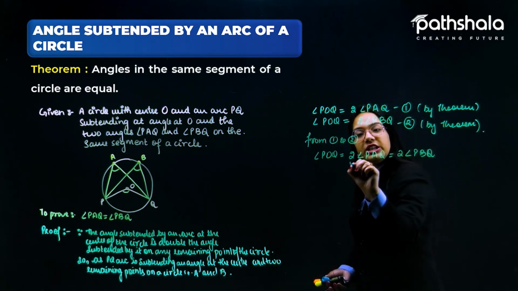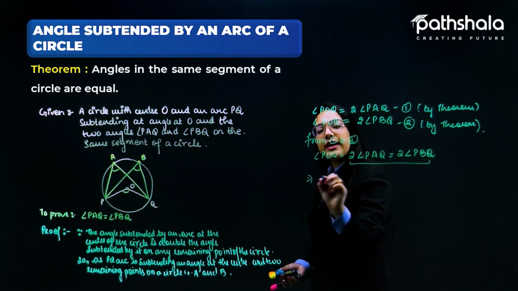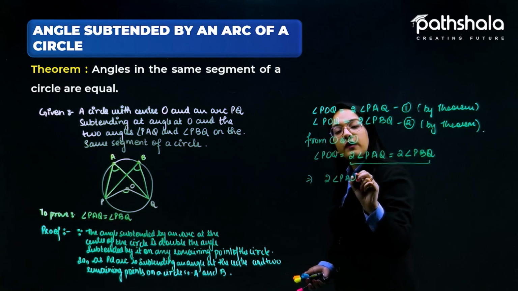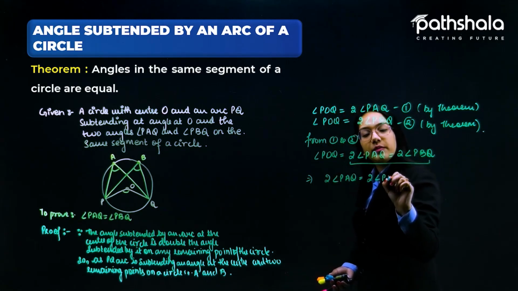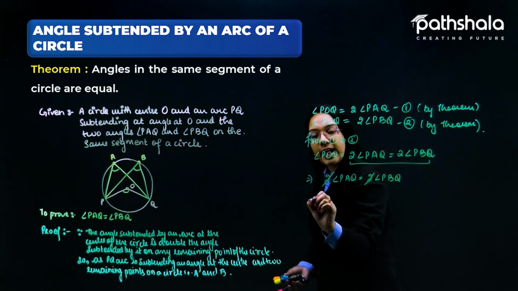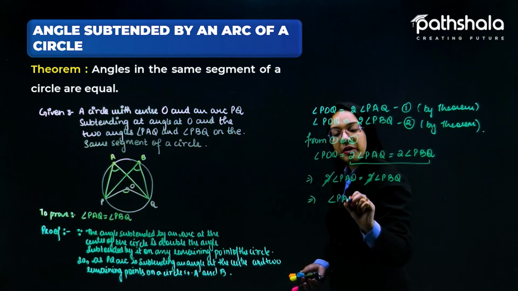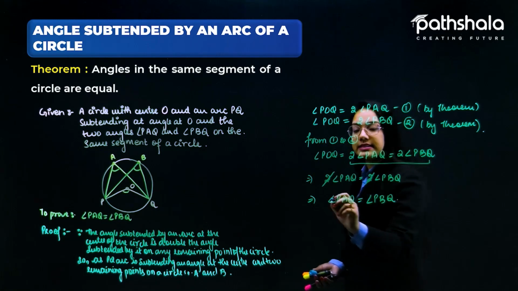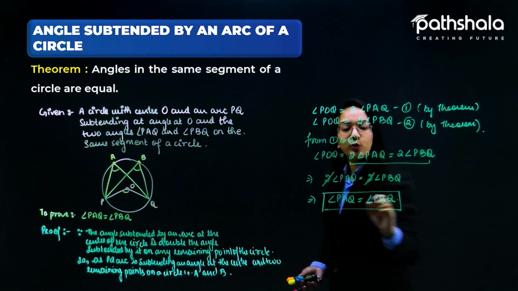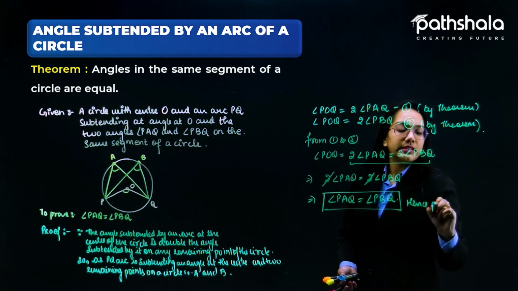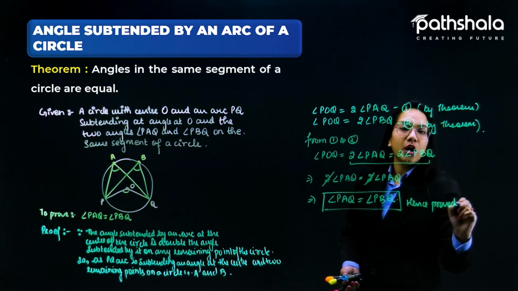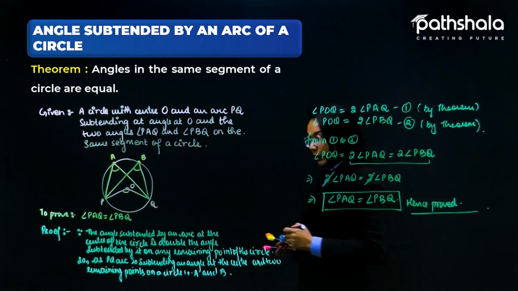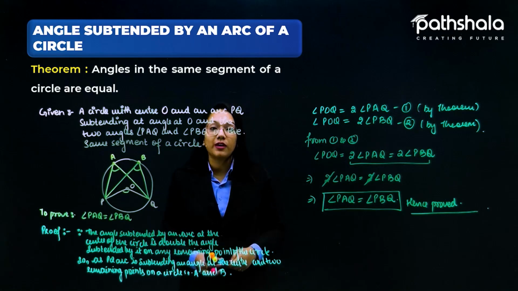So if I'm just taking these two only, it implies that twice the angle PAQ is equal to twice the angle PBQ. The 2 and 2 get cancelled with each other, so we get the angle PAQ is equal to the angle PBQ. And this is exactly what we needed to prove over here, that angles in the same segment of the circle are equal to each other. So this is all about this theorem.